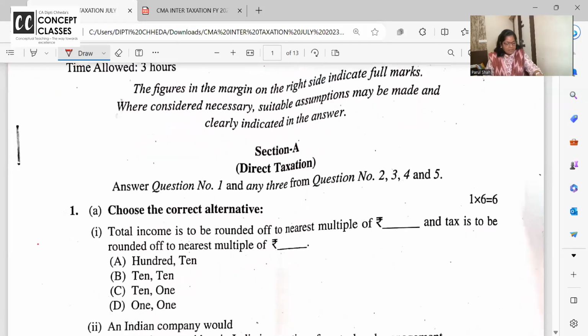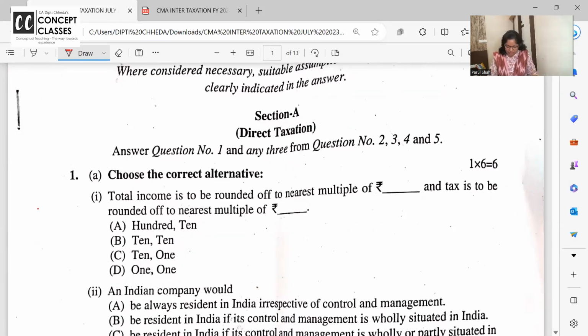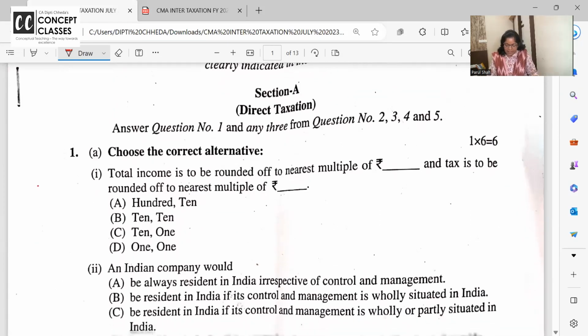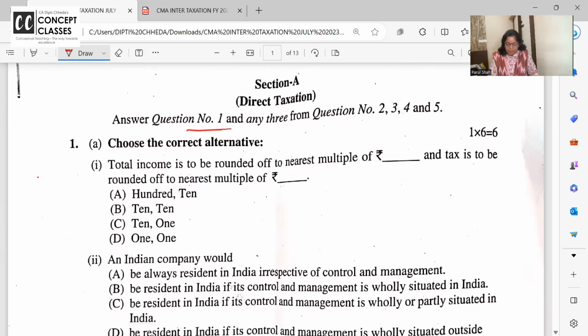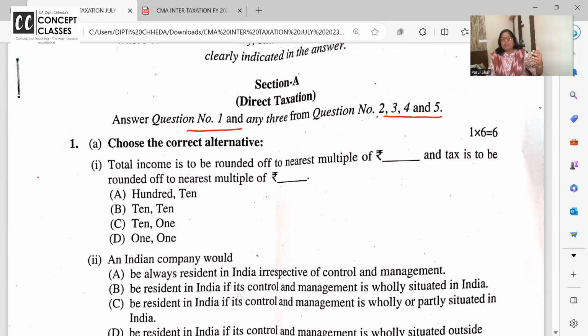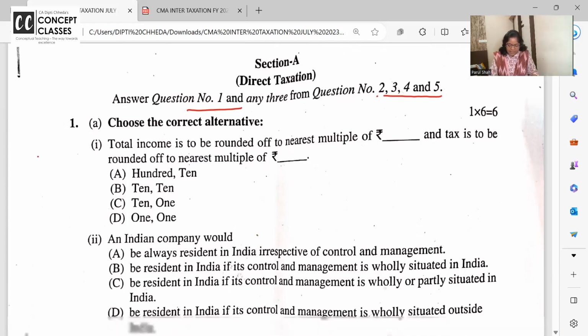Let us begin with the question paper. One by one, all the questions we will discuss. Here we start. This is July 23 exams, direct taxation question paper. Now see, as I said, question number 1 is compulsory and from 2, 3, 4, 5, any 3 you have to solve. In that you can solve question number 5 B first, then C or A. But the bits you have to solve together, and don't solve extra.